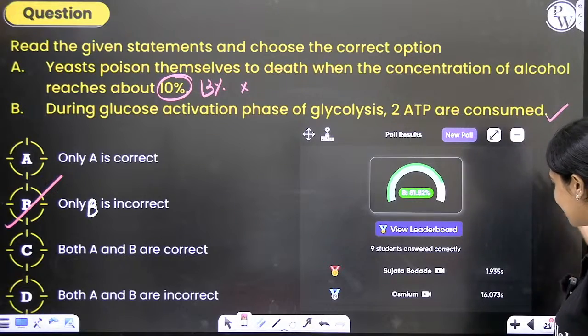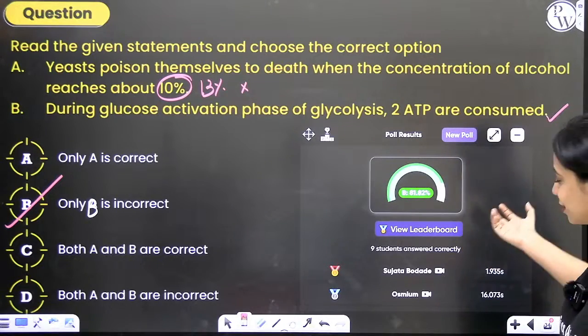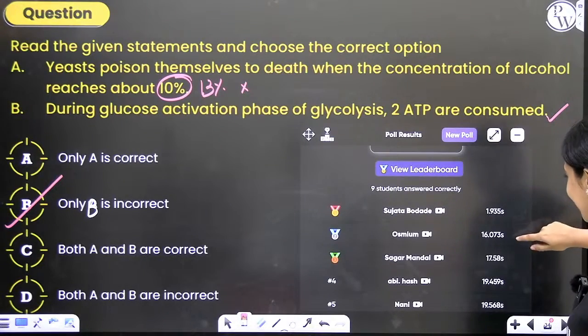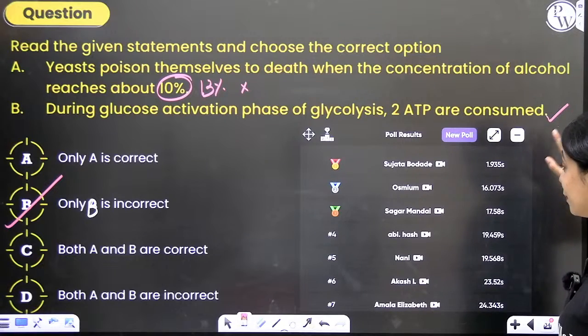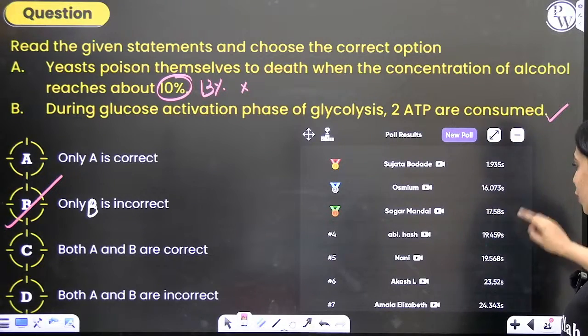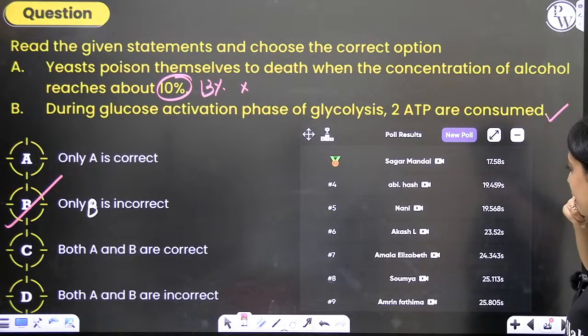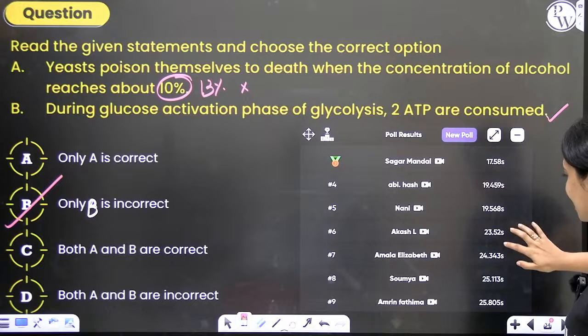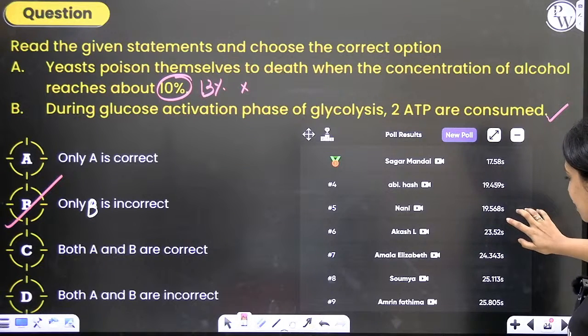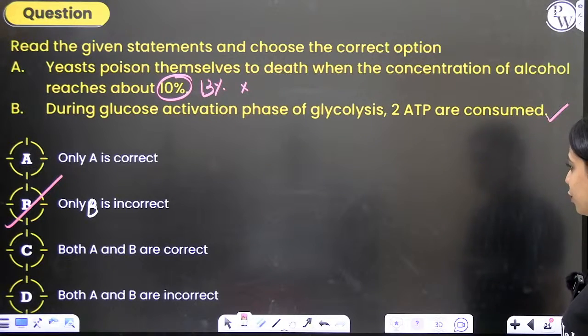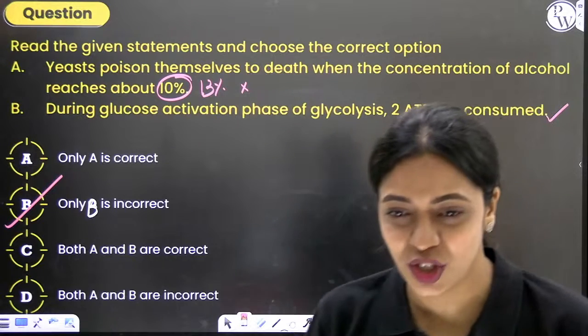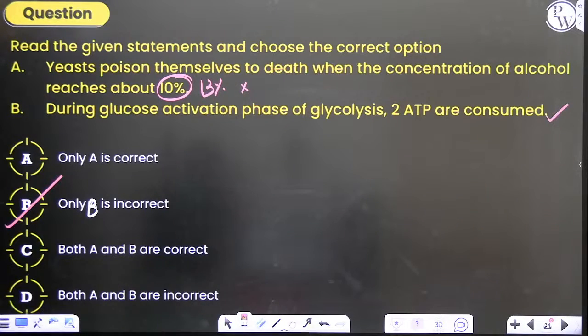Sujata has answered in less than 2 seconds. Sujata, where are you? Where were you all this while? Naga is doing really well today. Sagar also, Abhi also. All of you are doing great. Nani, Akash, Elizabeth, Saumya, Amreen, Fatima, all of you have answered this correctly. Somebody said I'm cheating. Who is saying I'm cheating?